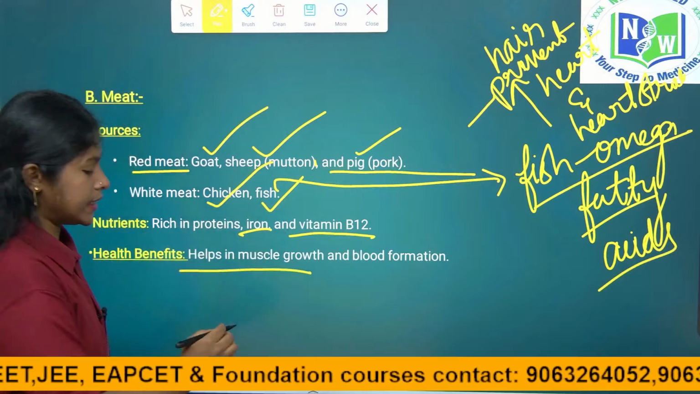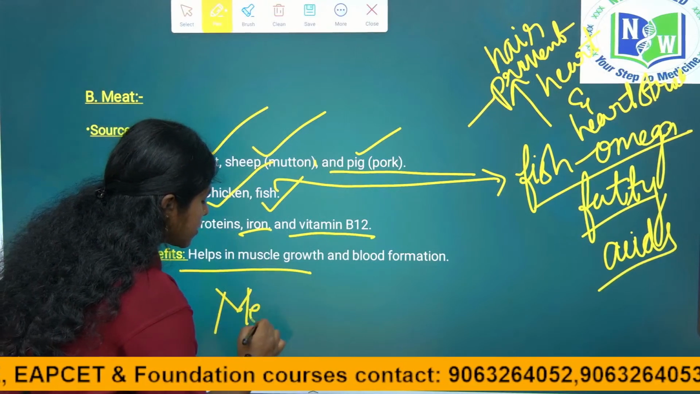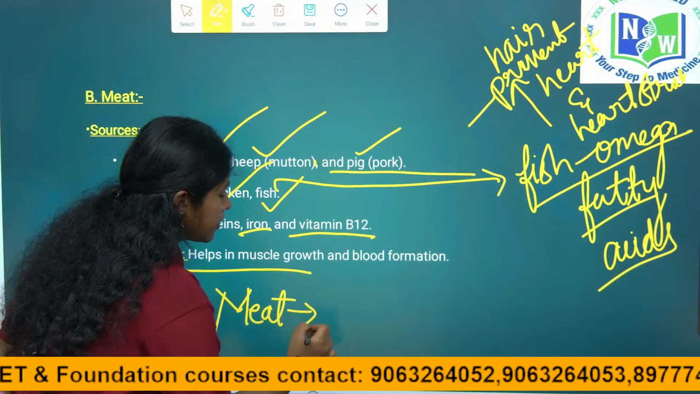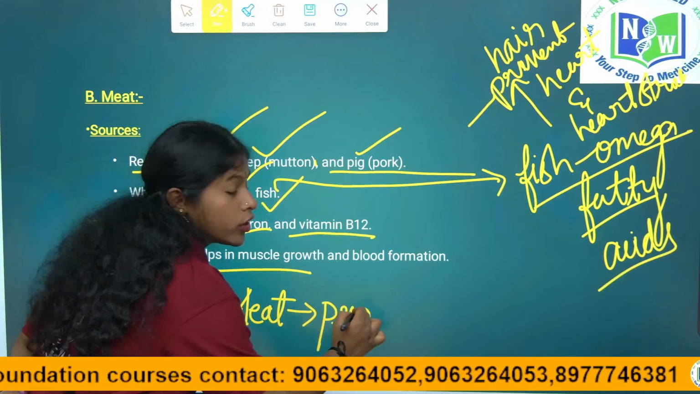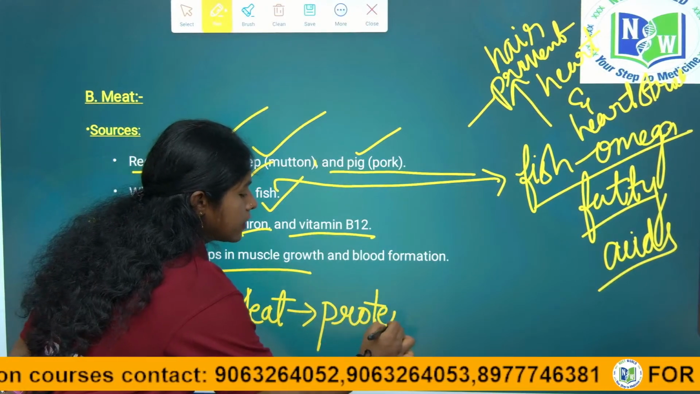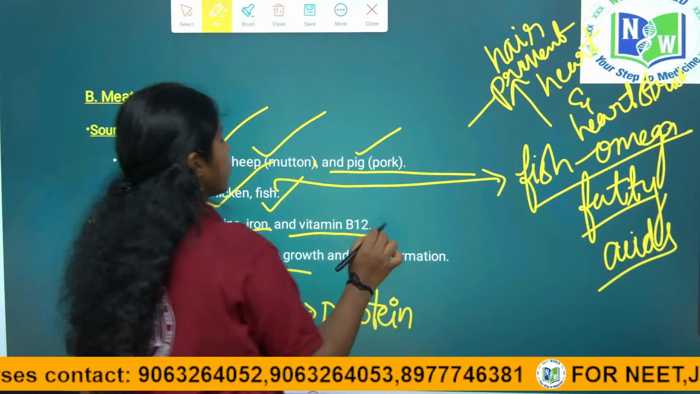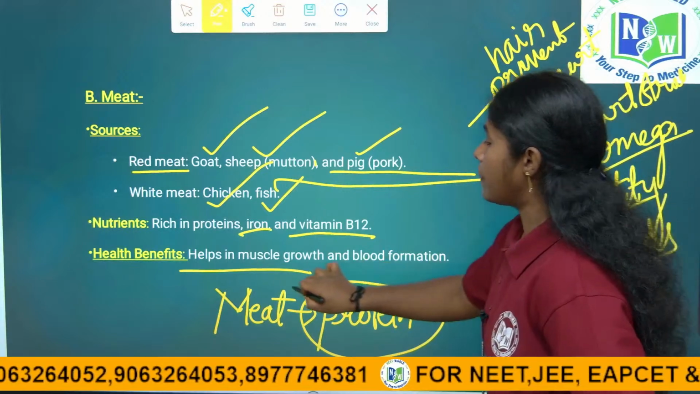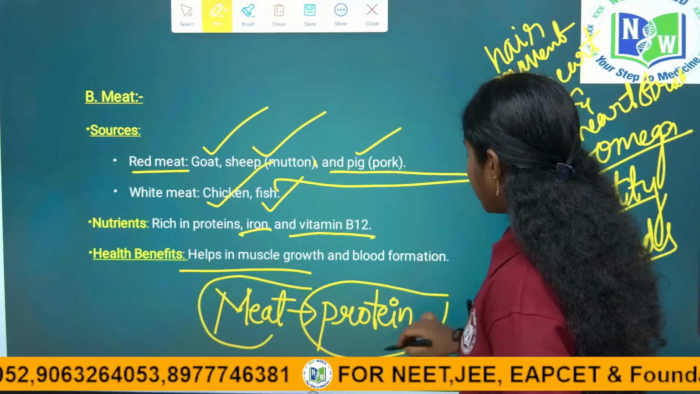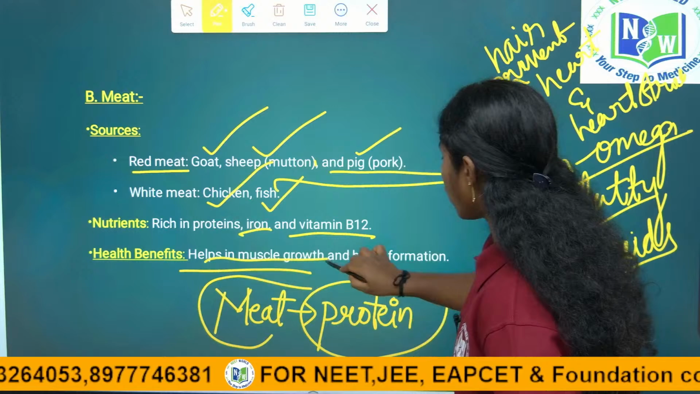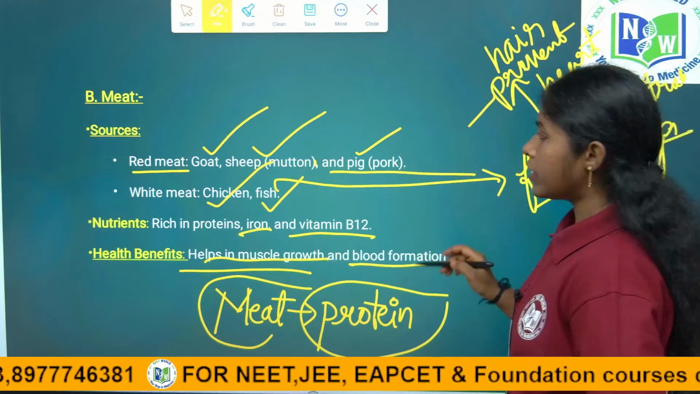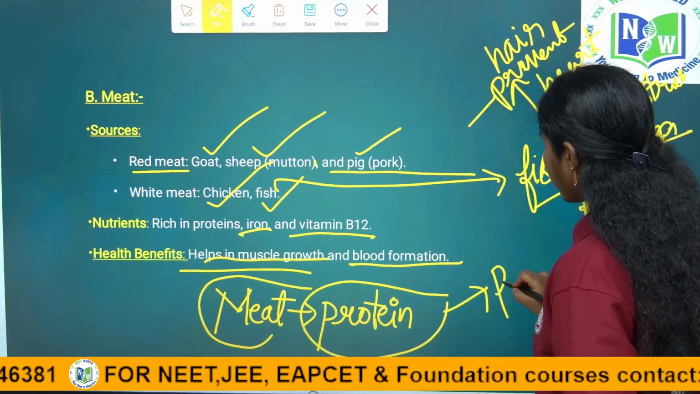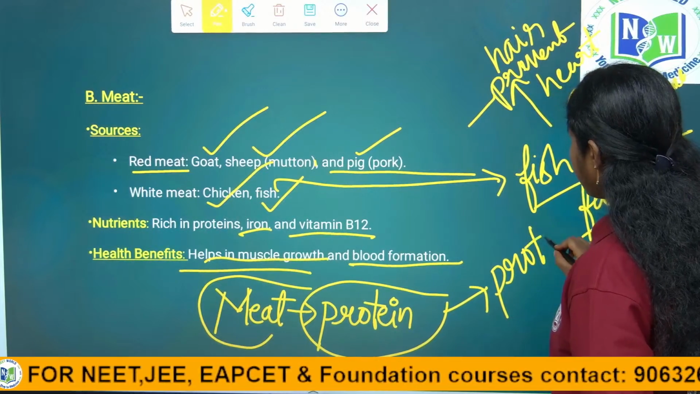From meat we get protein. Protein helps in muscle building, and for everything protein is required by our body. So where is protein obtained from? From meat. It helps in muscle growth and blood formation also. For growth and development protein plays a very key role.